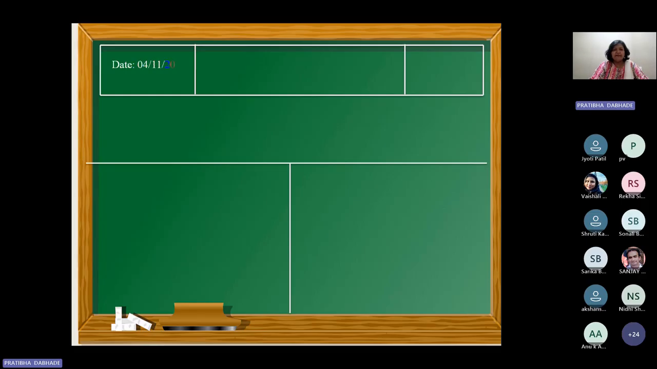Can anyone quickly tell me today's date? 4th of November, 2025. No chorus answers, please tell me one by one. 4th November 2025 and the day is Tuesday. And a very thoughtful thought you can see on the board: knowledge is the power. And definitely from today's session, you are going to gain new knowledge, which is really very interesting. Standard 8, division B.